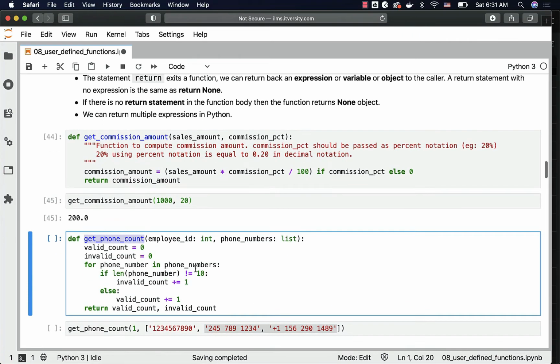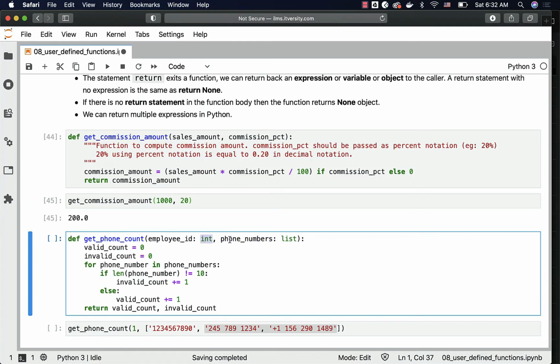What it will do is it will take the employee ID and phone numbers as a list, and if the length of each phone number is 10 digits, then it is considered to be a valid phone number, otherwise it is considered to be an invalid phone number. So by applying that rule here, we are trying to get invalid count as well as valid count, and finally we are returning both.